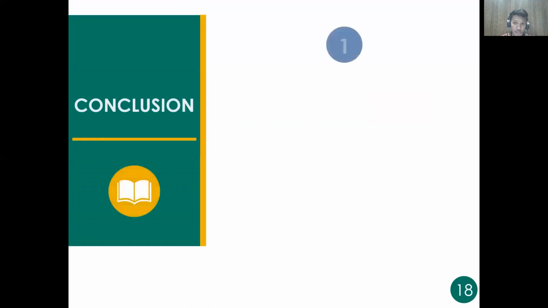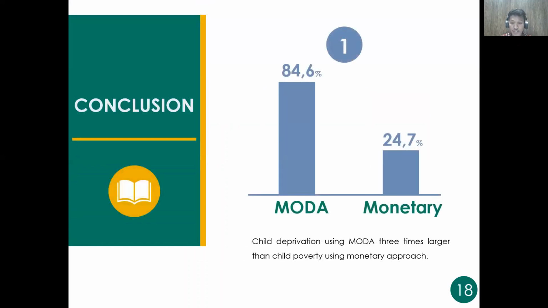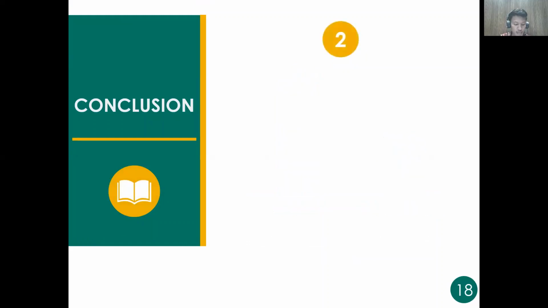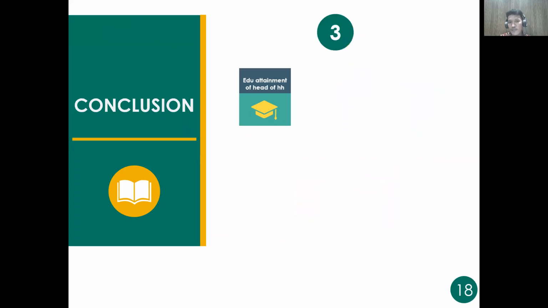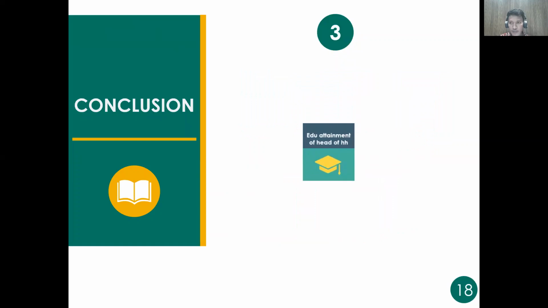The summary of this research: first, child deprivation using the MODA model is 3 times larger than child poverty using the monetary approach. Second, variables that affect the deprivation status of children are educational attainment of head of household, marital status of head of household, income per capita, employment industry of head of household, and regional classification. And the main characteristic of child deprivation in Eastern Indonesia is the educational attainment of the head of household, maximum junior high school or equivalent.